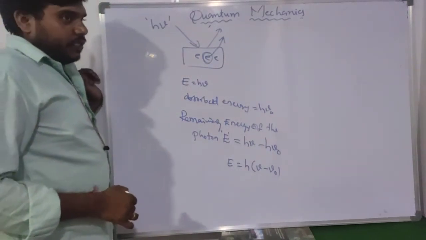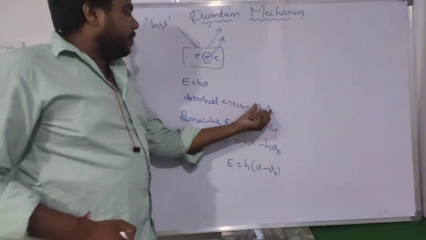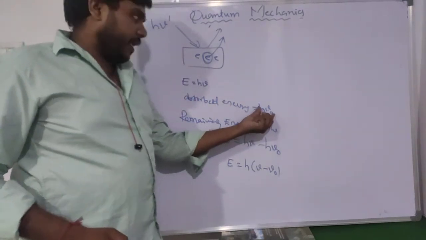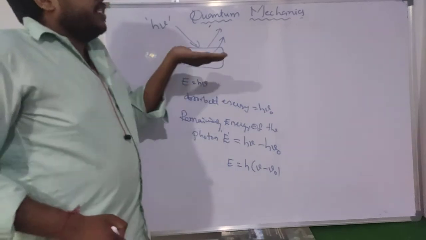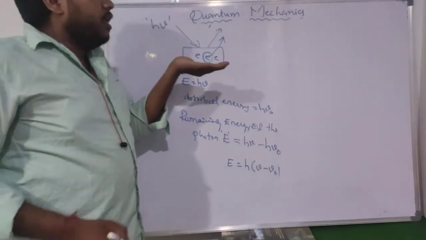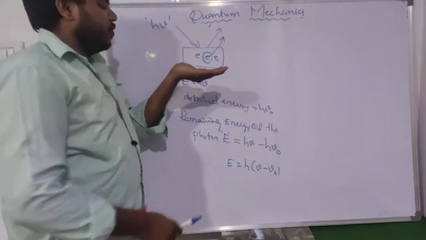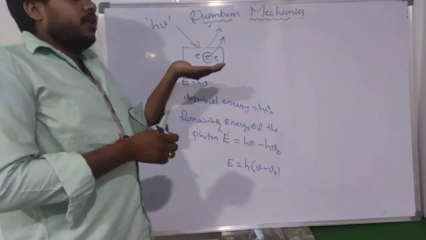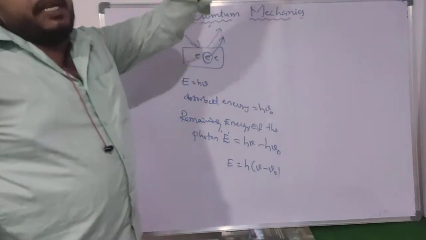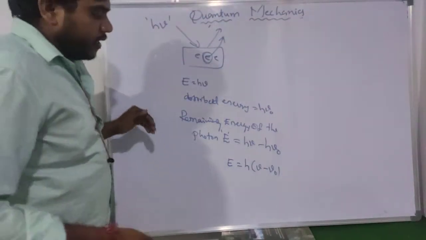When the electron absorbs h nu naught of energy, it is just excited in the photosensitive metal. Whenever the remaining energy of the photon is supplied to the same electron, it is ejected from the photosensitive metal.